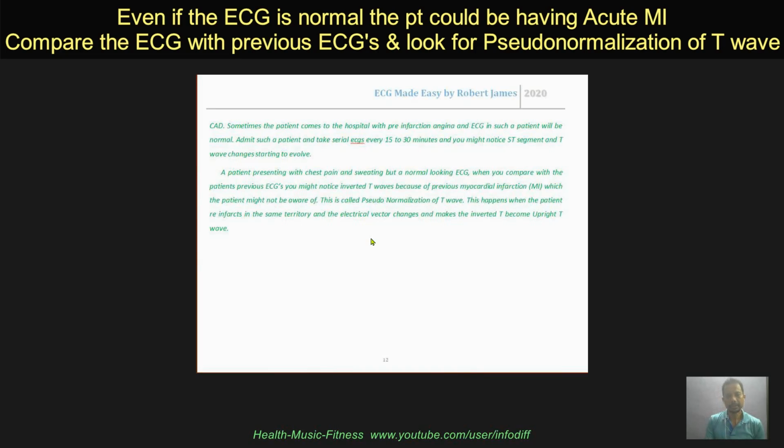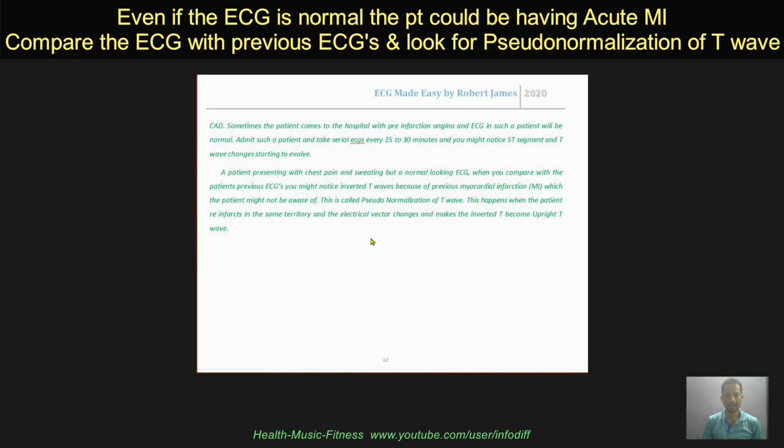So supposing this hypothetical patient had chest pain, had an MI, and at that time it showed T wave inversion in the anterior leads, fully evolved phase of MI. But now the patient again has MI, he came with chest pain, you did the ECG, the ECG is normal, the T waves are upright, and you find nothing wrong. But if you compare, there is a dynamic change.